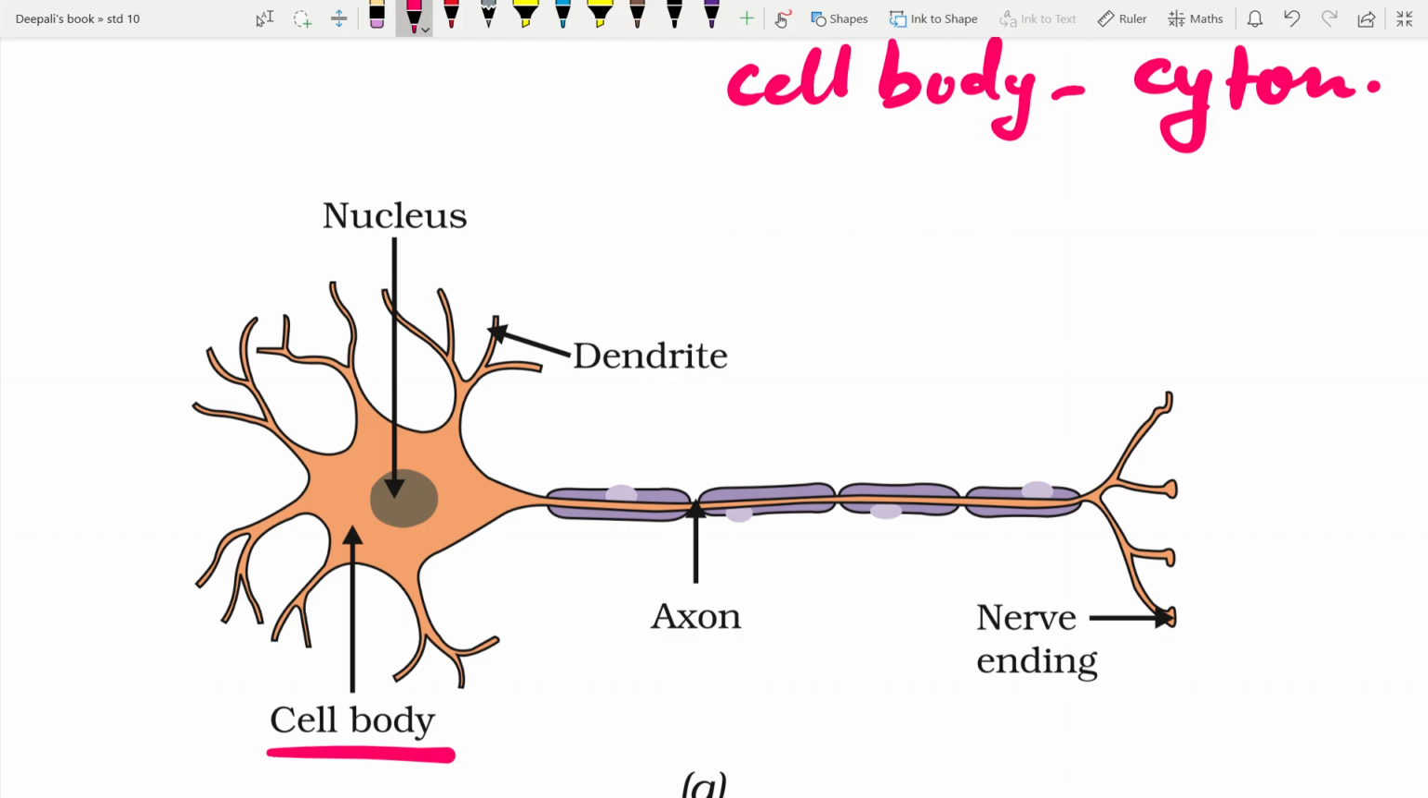And it contains the main body of the neuron. Then we have the dendrites. They are the branch-like structures coming out from the cell body. There are several short branches stretching out from the cell body and they conduct nerve impulses towards the cell body. So the function of dendrites is to carry the impulse towards the cell body.